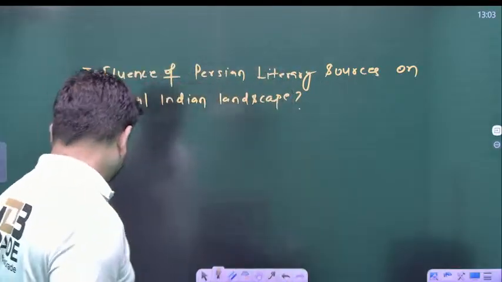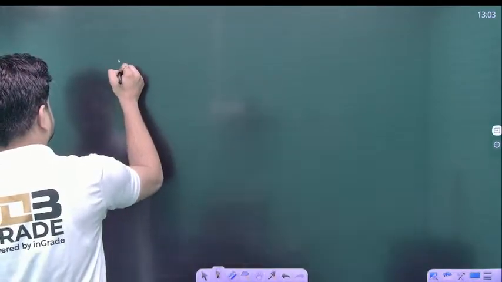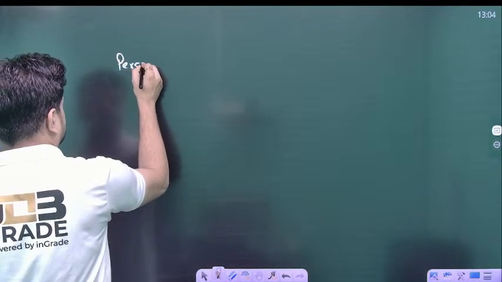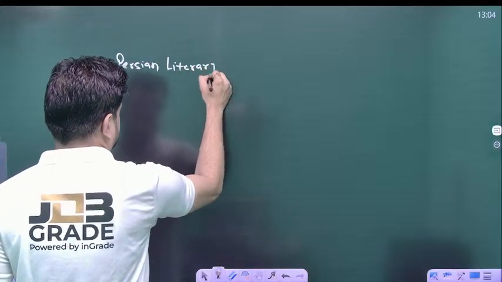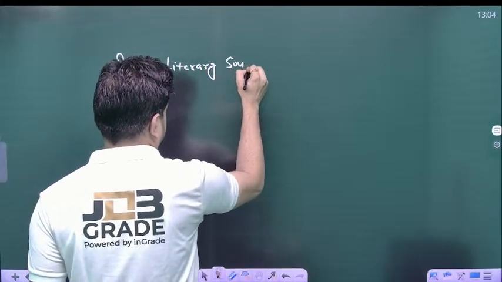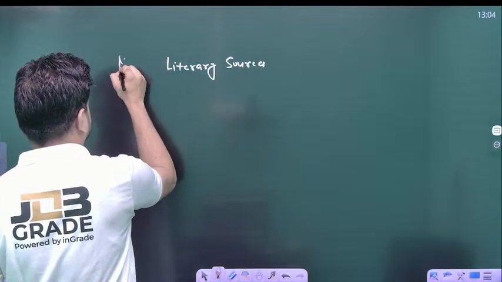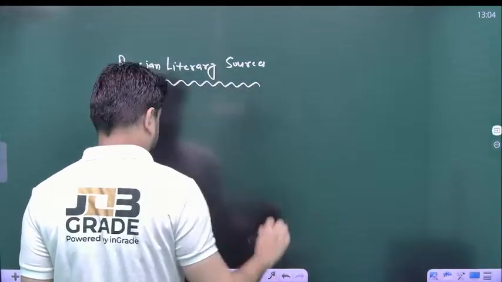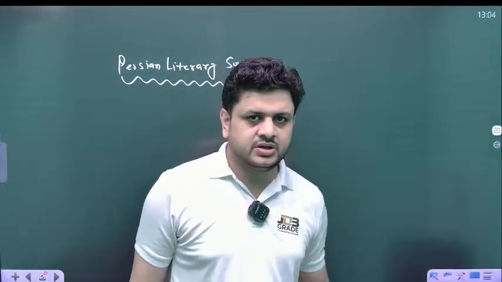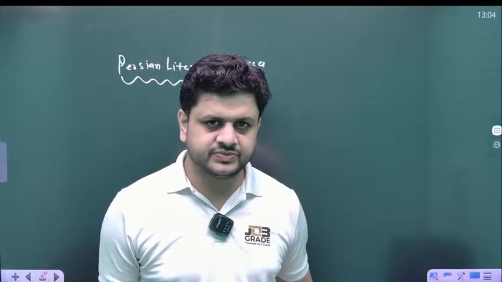Whenever we discuss these Persian literary sources, you discuss medieval Indian history, because Persian literature developed after the Arab invasion in India.